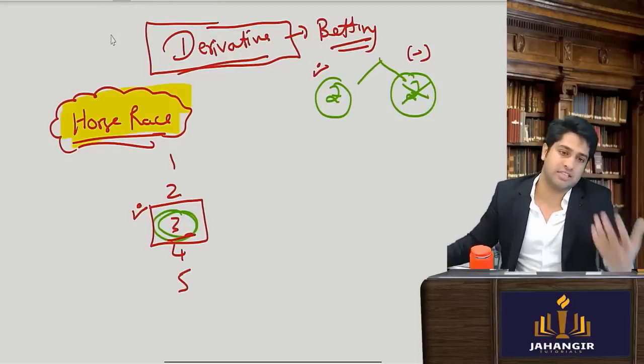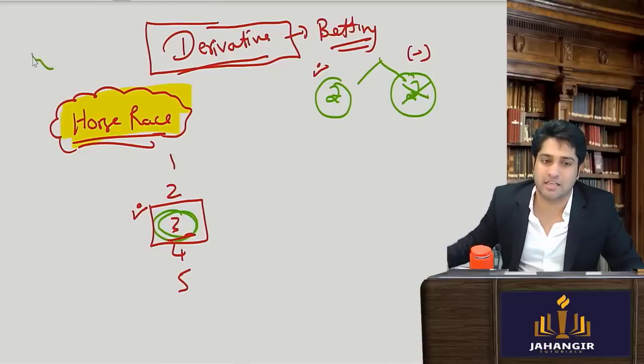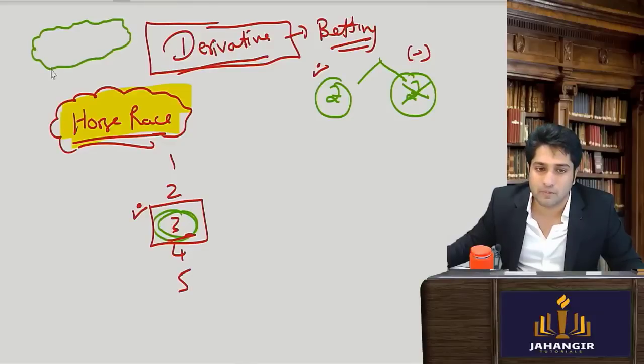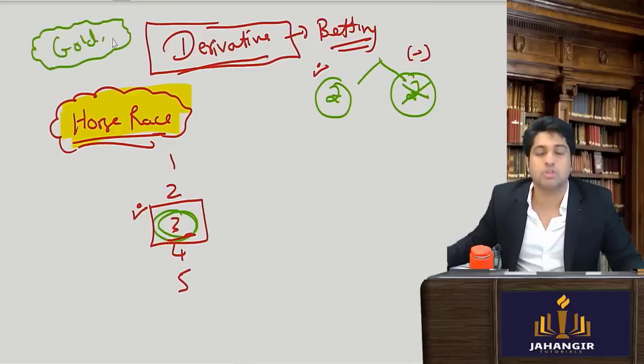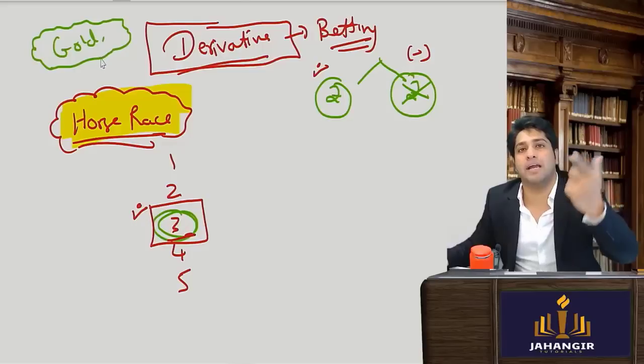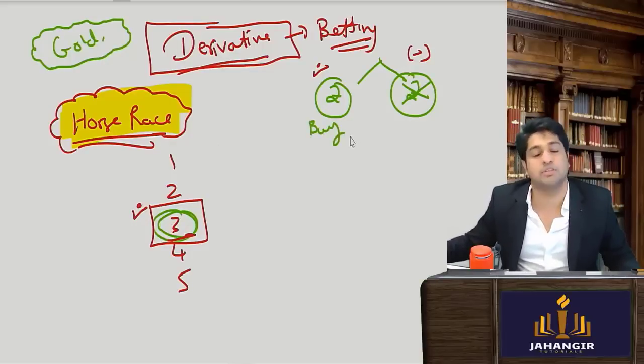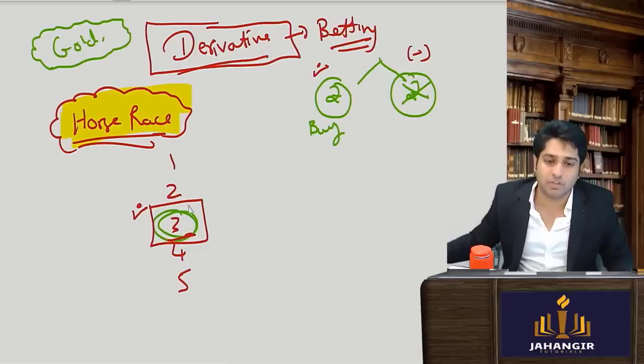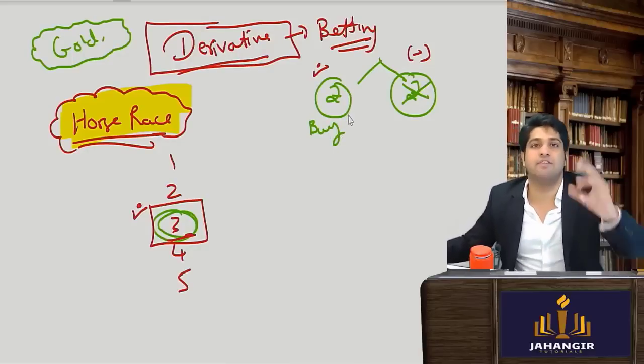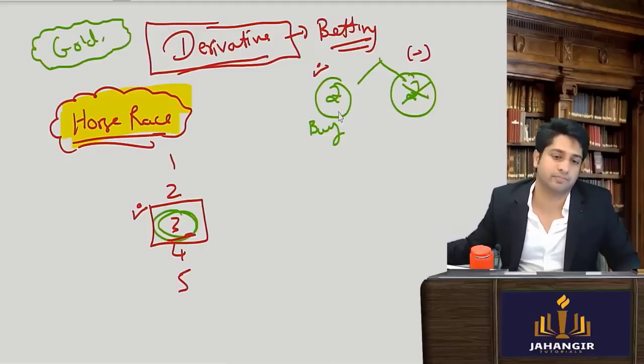We can also change the underlying asset and we can keep it as gold. So I can say gold का भाव बढ़ेगा. I can bet on gold and I can go for a bullish position on gold. If the gold value increases, the differential amount will be my gain.